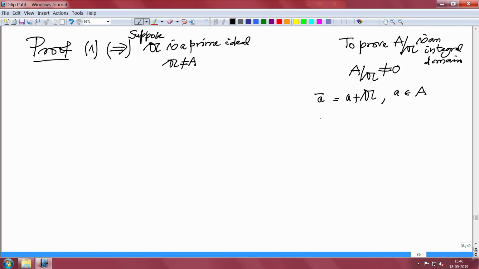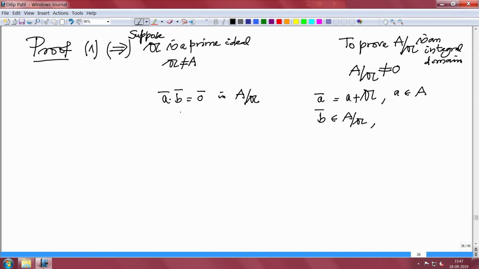And what do you want to prove? If there are two elements a bar and b bar in A mod 𝔞, and a bar b bar is 0 bar in A modulo 𝔞, then I want to show one of them is 0.